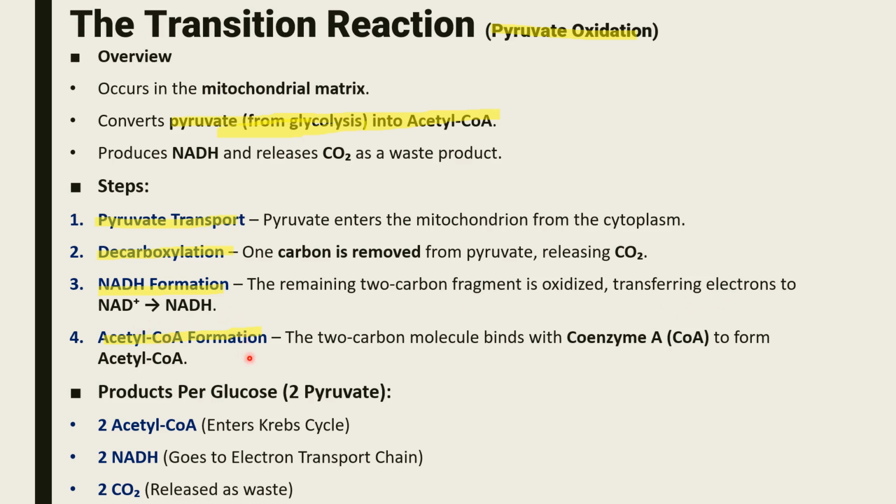And acetyl coenzyme A formation: the 2-carbon molecule binds with coenzyme A to form acetyl coenzyme A. And products per glucose: we got 2 pyruvate, so 2 acetyl coenzyme A enter the Krebs cycle, 2 NADH go to electron transport, and 2 carbon dioxide are released as waste. So these are the 3 products of 2 pyruvate.